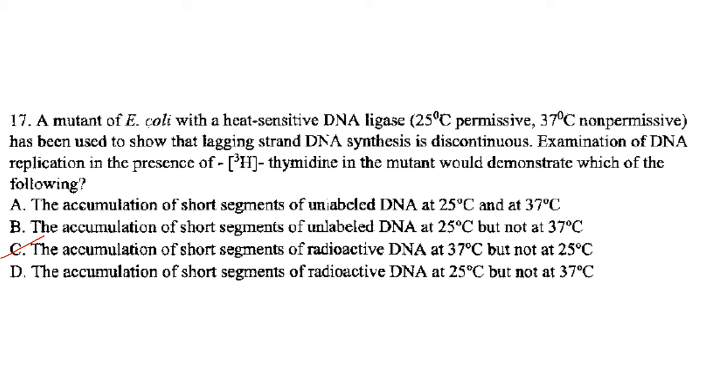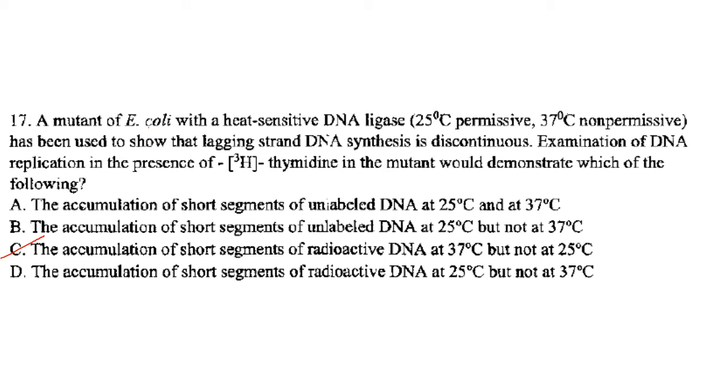They have labeled the DNA with H3 thymidine and asked what would be demonstrated by this. So, accumulation of short segments of unlabeled DNA at 25 degrees Celsius and at 37 degrees Celsius. So there won't be accumulation of short segments of unlabeled DNA at 25 degrees Celsius.